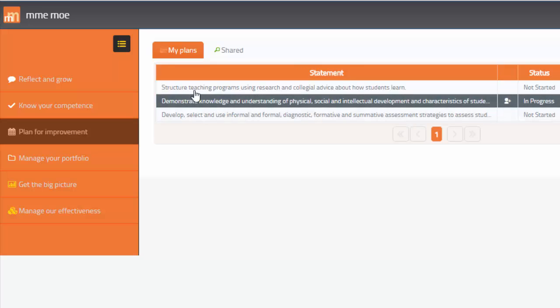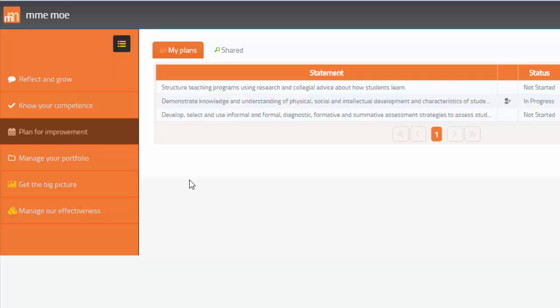Here you can see I have 3 different competencies, which in this example are being worked through by a teacher. One of those plans is currently in progress. At this point, it's probably worth explaining the name, mme-moe. Where did that come from?